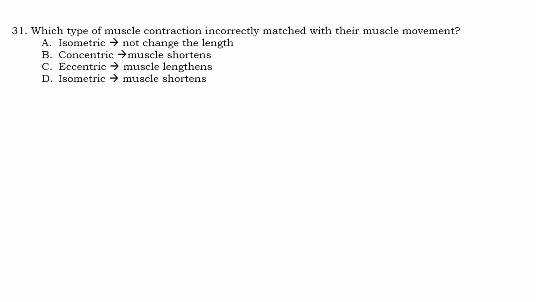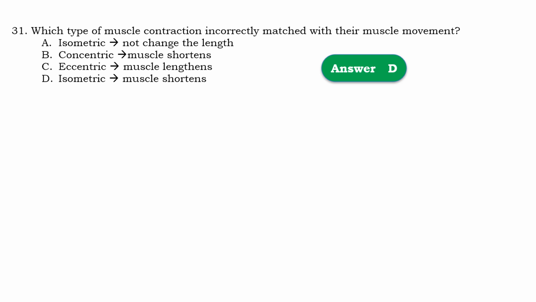Question number 31. Which type of muscle contraction is incorrectly matched with its muscle movement? So that should be isometric, muscle shortening.